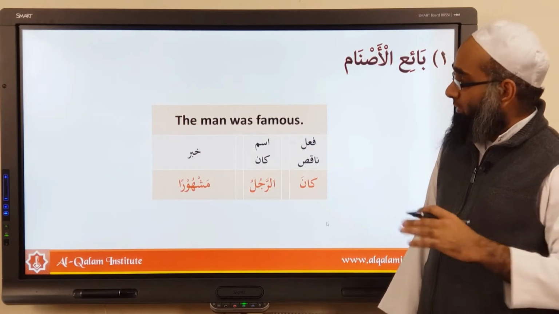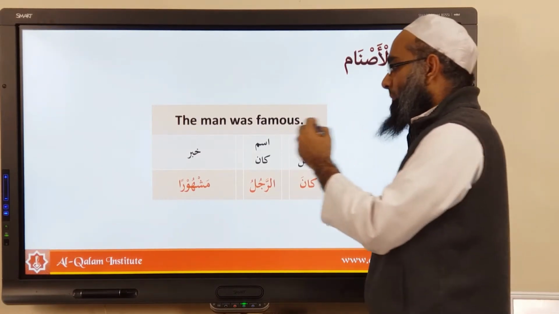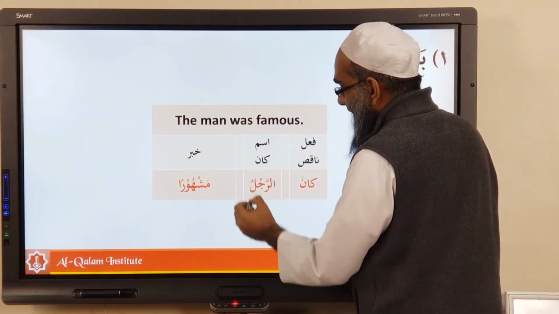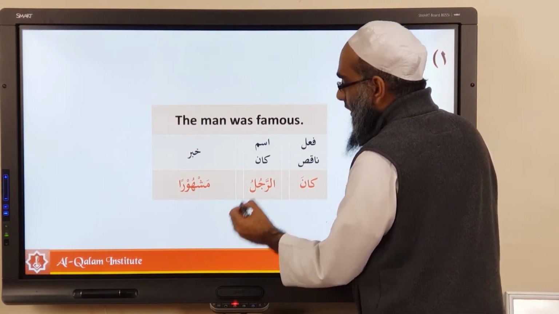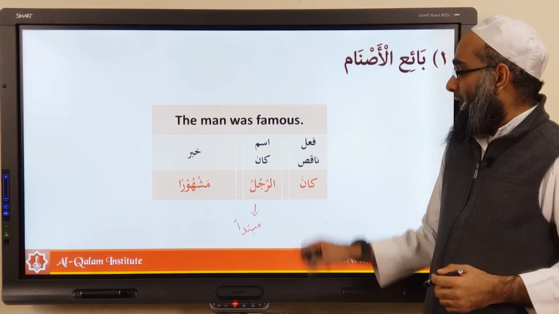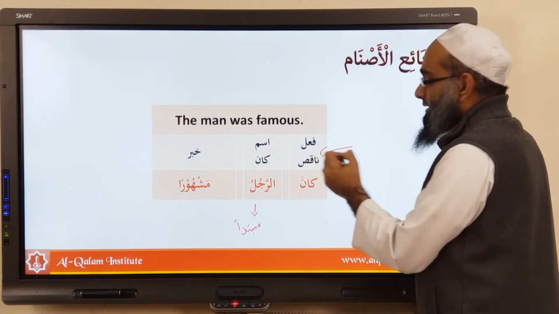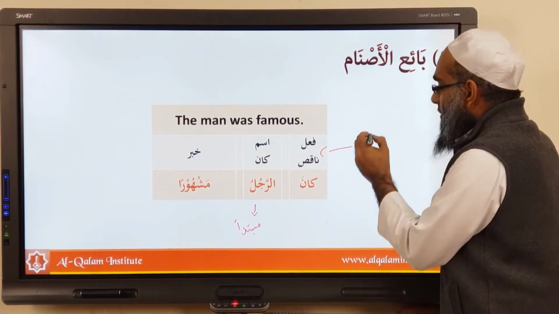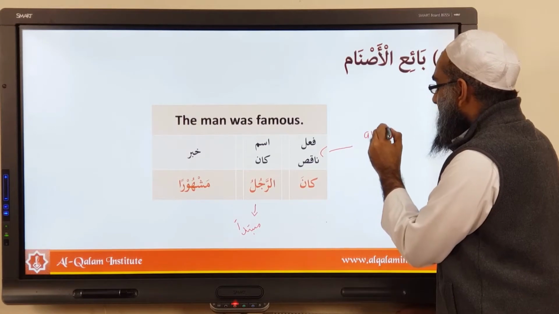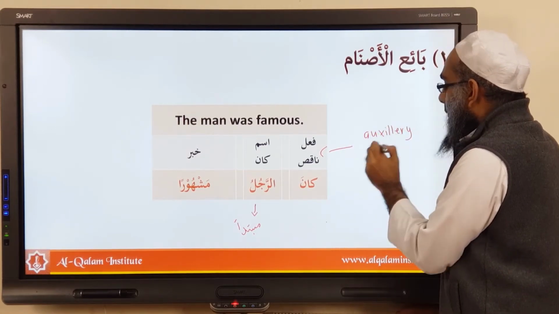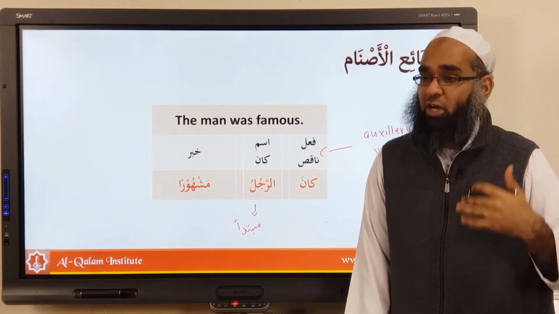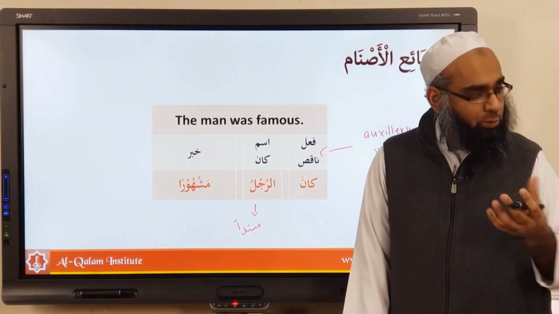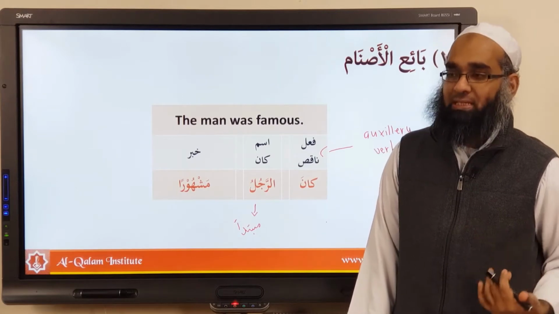Right. Now, in terms of tarkeeb, it doesn't become mubtada khabar. Normally, this would be what? This would have been mubtada, correct? But you don't call it mubtada anymore. You call it ism of kana. And the kana is called fi'lun naqis. What does fi'lun naqis mean in English? Auxiliary verb. What does that mean, auxiliary verb? Now, this verb does not show an actual action. It is there to give tense to the sentence.